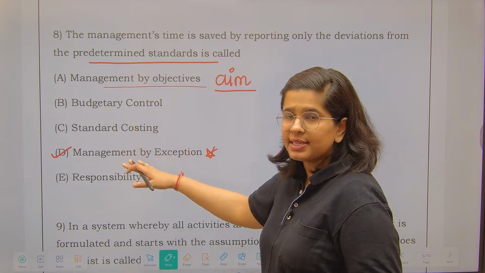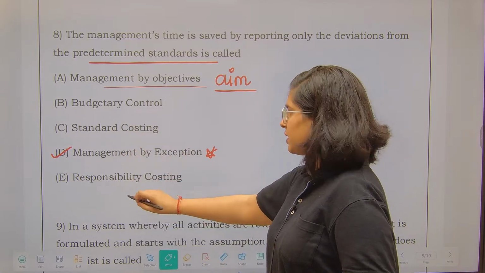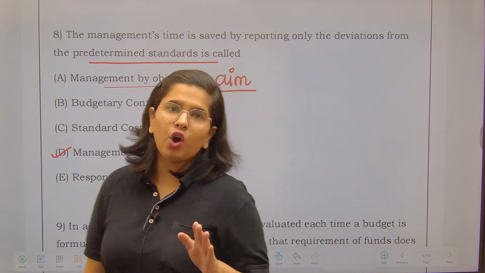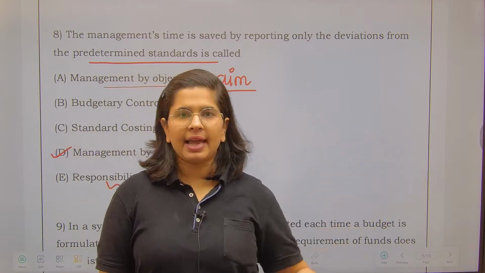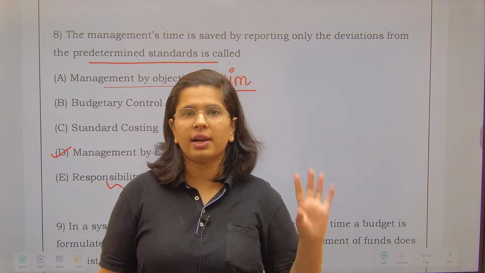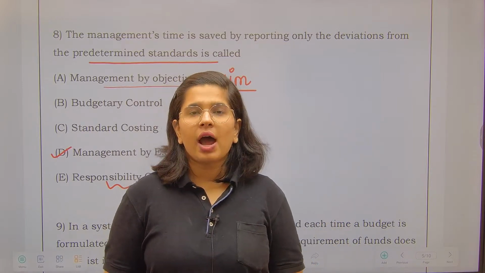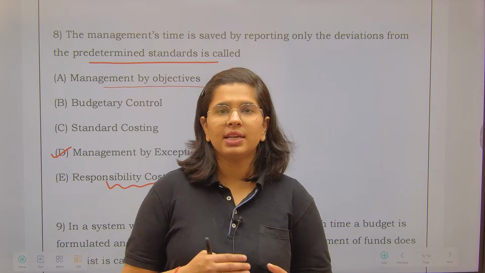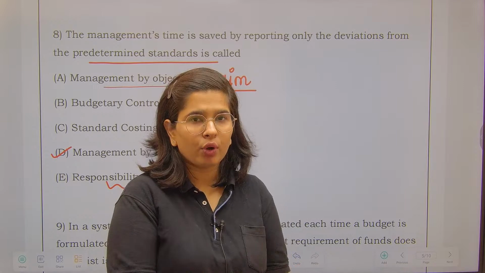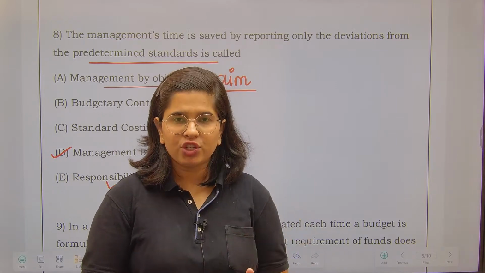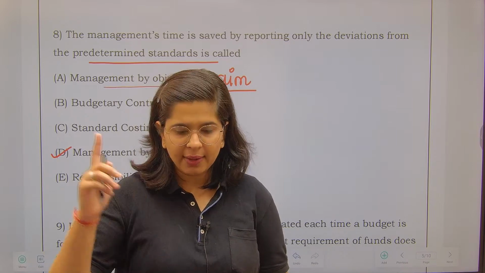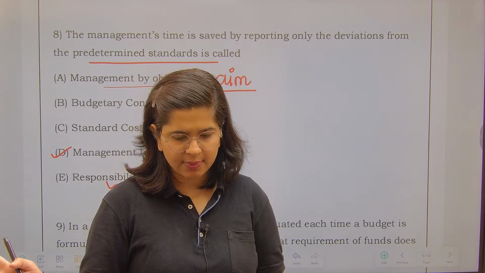Standard costing, we discussed. And responsibility costing. What is responsibility costing? Under this, for every cost, a person is decided: person A is responsible for all the production related cost. So under responsibility costing, responsibility is provided to a person. That person remains responsible for the reporting of the cost. If there is any deviation, if any problem comes, then who is the person to ask? That person on whom the responsibility has been fixed.